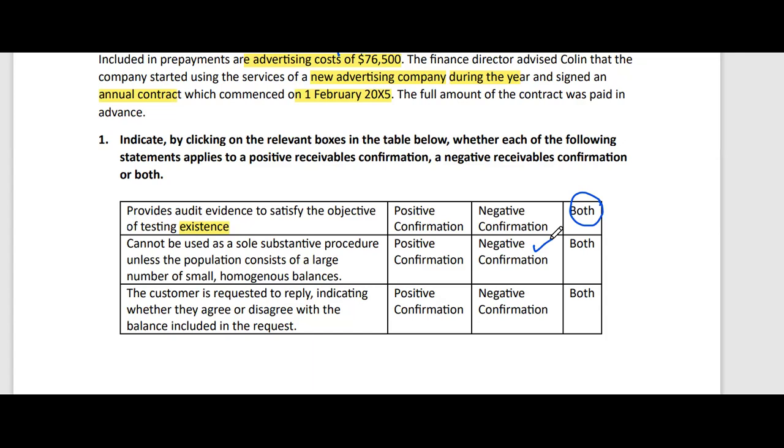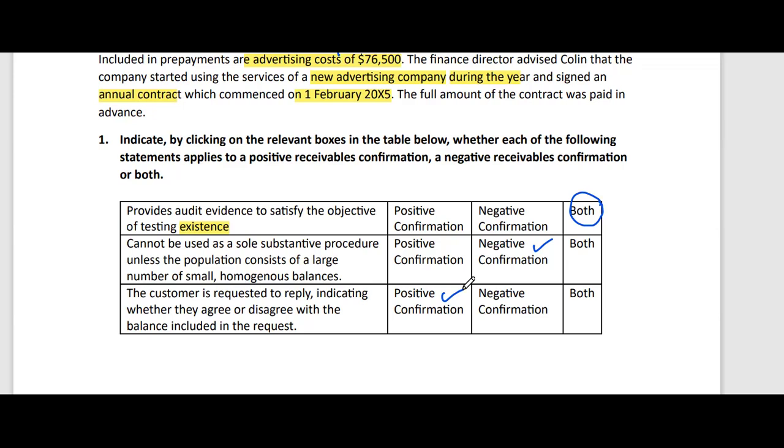And the last one is: the customer is requested to reply indicating whether they agree or disagree with the balance included in the request. Please remember, whenever the customer is required to reply in both cases, whether they agree or disagree, this type of confirmation is called positive confirmation. In negative confirmation, we only require customers to reply if they disagree with the balance stated per the client's records.